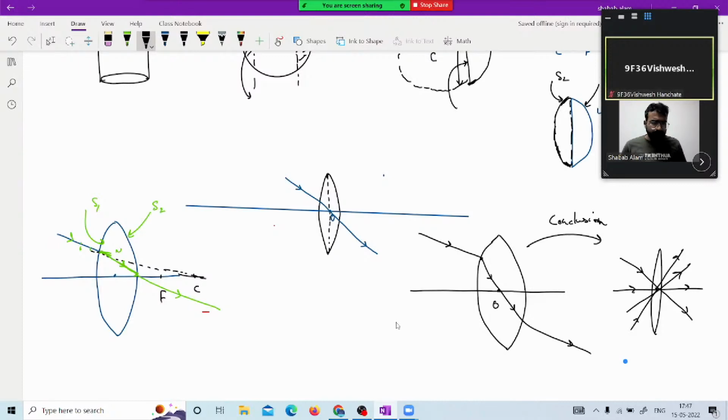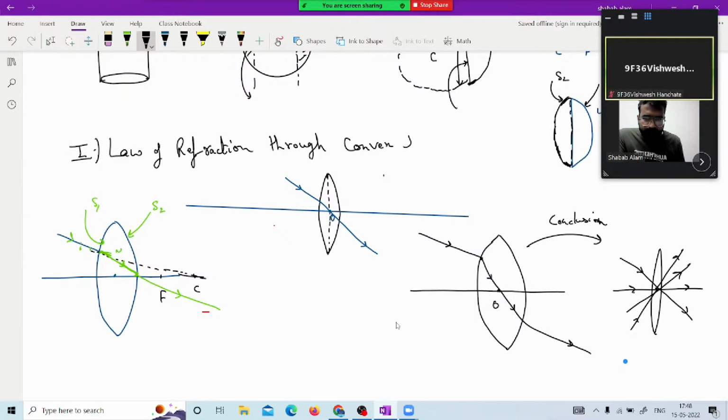Now let us talk about the law of refraction through a convex lens.